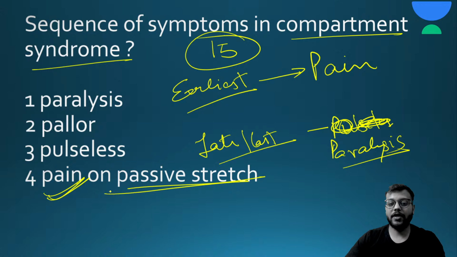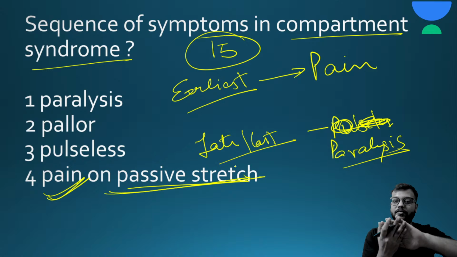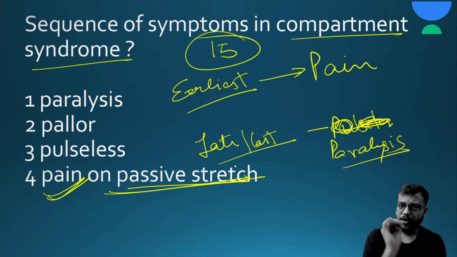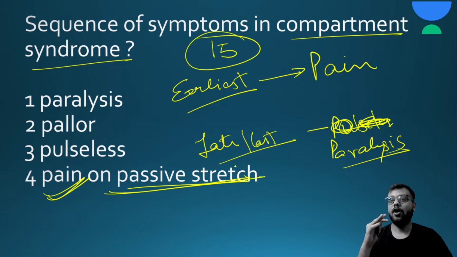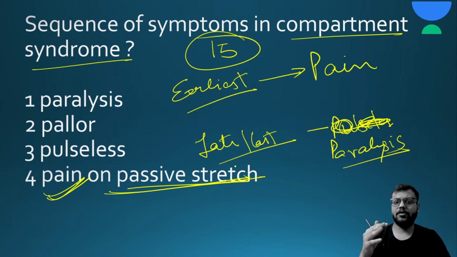So there is also a stretch test, like most commonly in the upper limb, forearm, in closed fracture. It is most common in the anterior or flexor compartment. So if you passively extend the fingers like this, there is intense pain. A very pathognomonic feature of pain in compartment syndrome is that the passive stretch test is positive and it is very intense, out of proportion to the injury. Okay, the pain that occurs in a fracture, this is much, much more; the patient is literally in agony and in pain. Okay, they just shout and cry. It is so much intense.